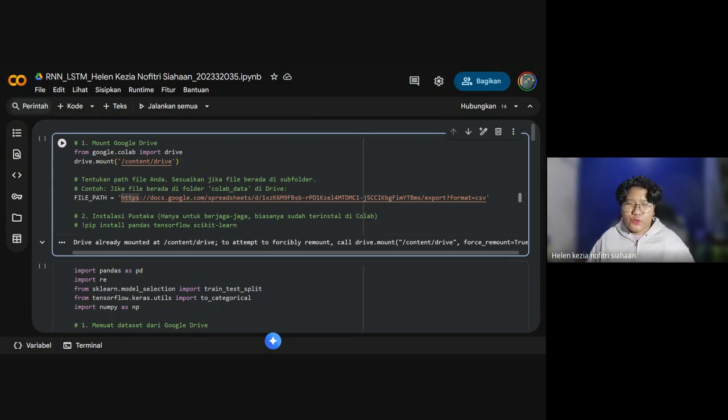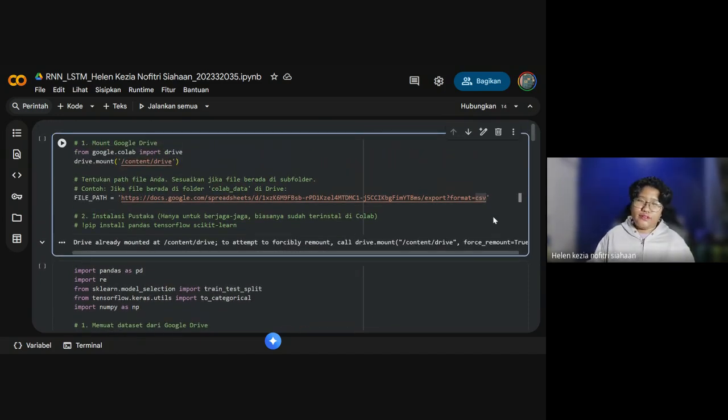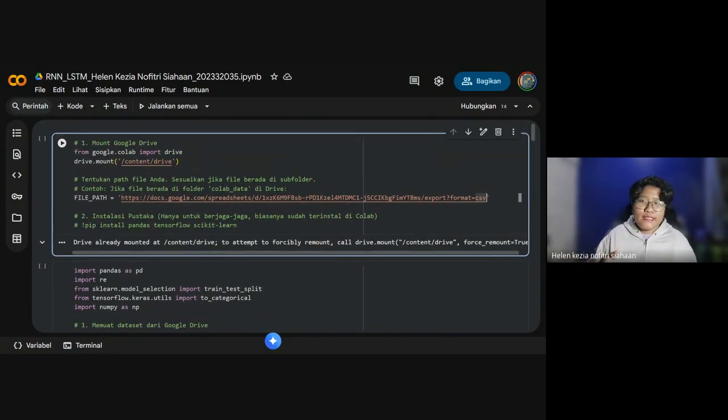We just need to copy and paste the link here and change this part to export?format=csv, and voila, it becomes a CSV. I have used this many times, and I know this because I used it in another lecture.